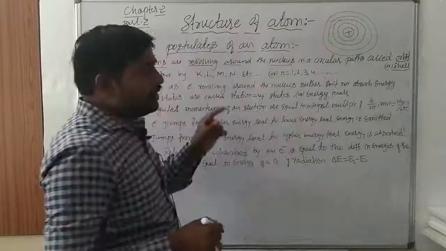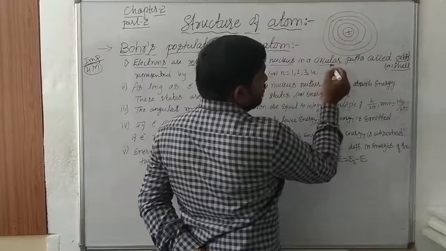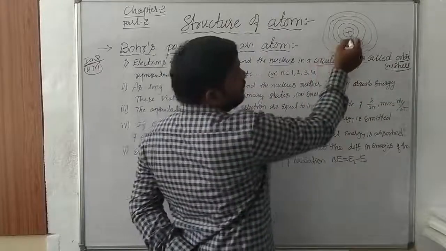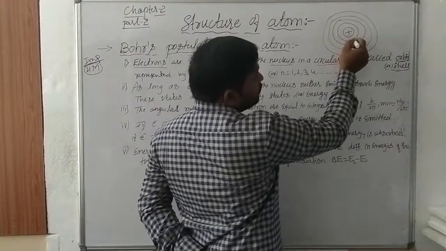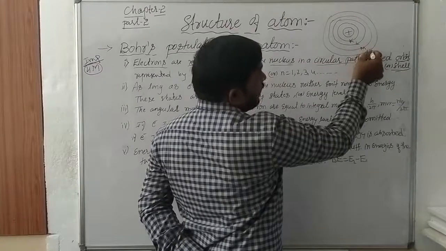So in these orbits, this is a circular path. What do you mean by orbit? A circular path is called an orbit or shell. So these can be represented in terms of shells: K shell, L shell, M shell or N shell, the names of the shells.